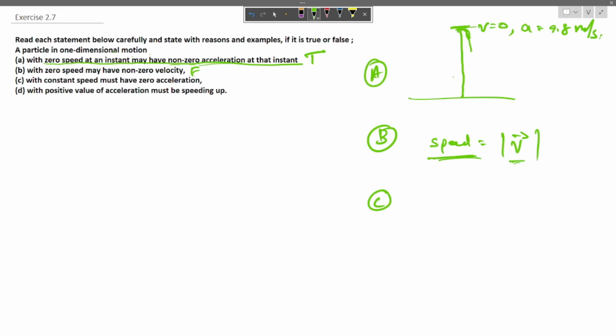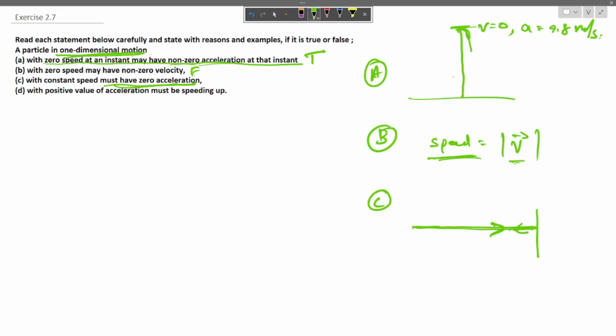This statement is true, since this is a one-dimensional motion case. There may be a second case where, in an ideal case, a particle hits a wall and rebounds with the same speed in the opposite direction.